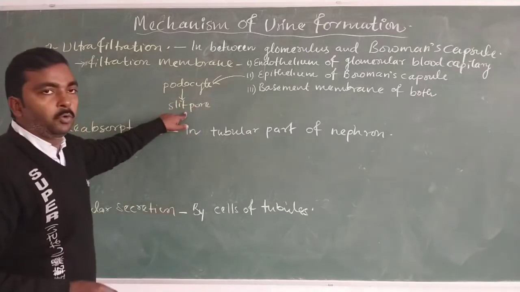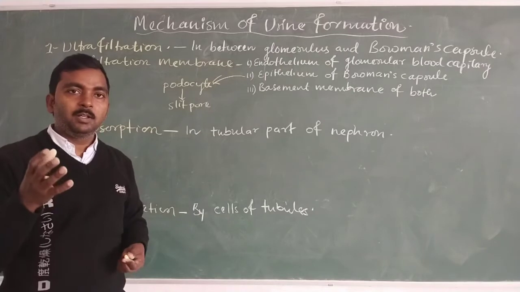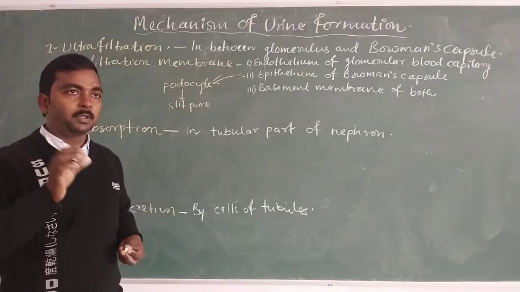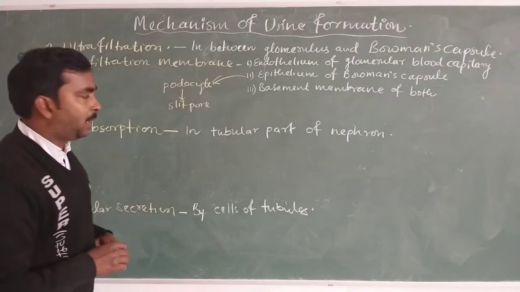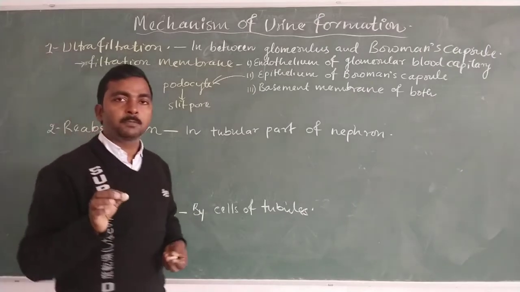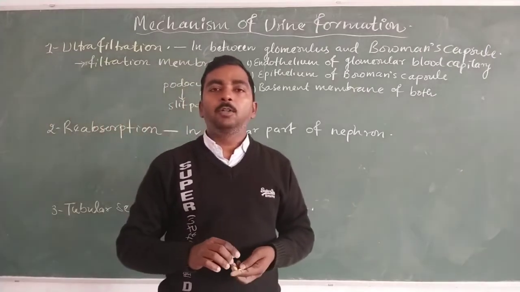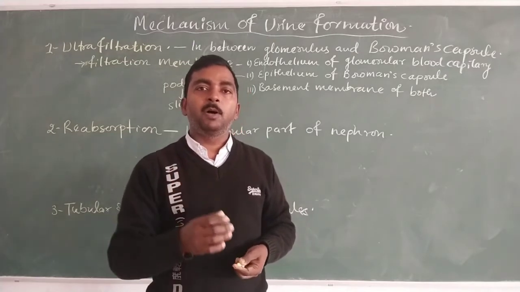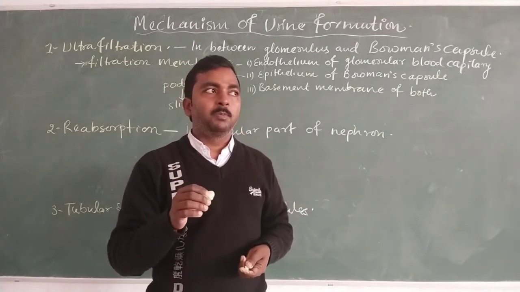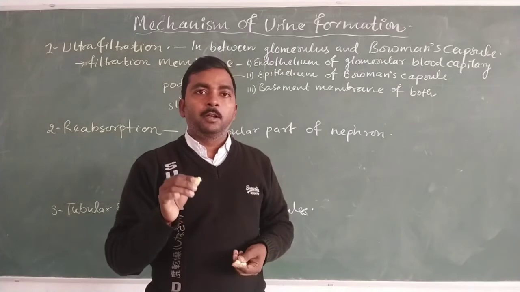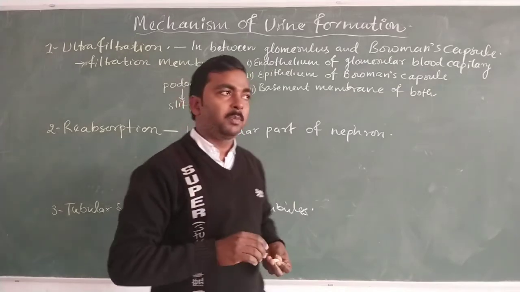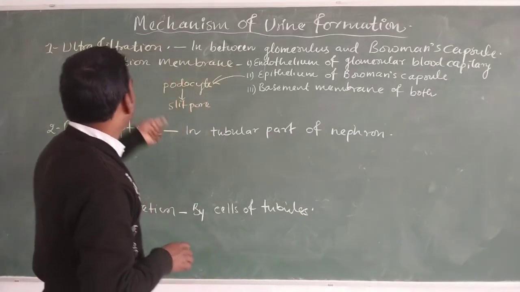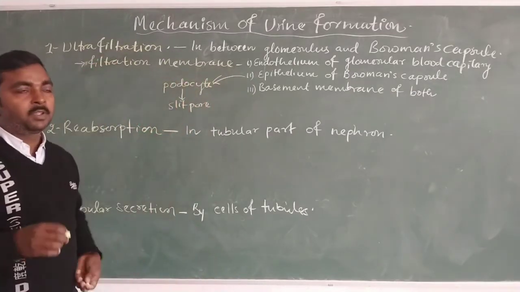Through the slit pore, the plasma except the protein moves into Bowman's capsule. The slit pore allows the maximum amount of plasma from the blood, leaving the protein inside the blood. This is known as ultrafiltration.